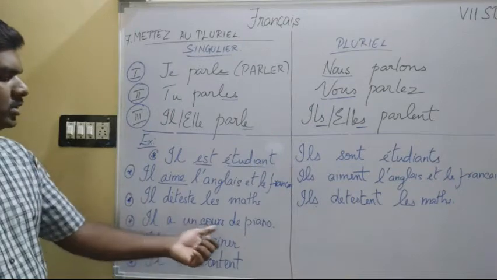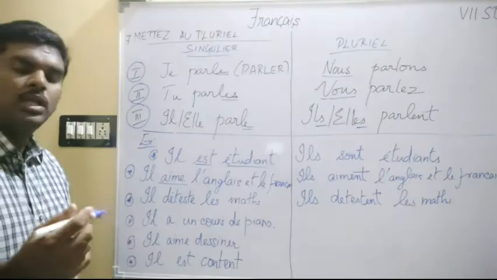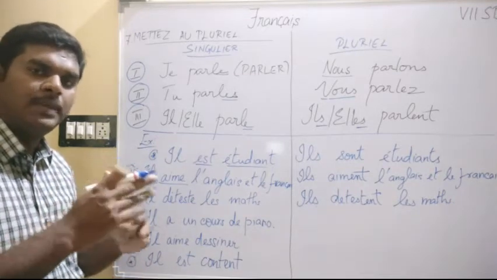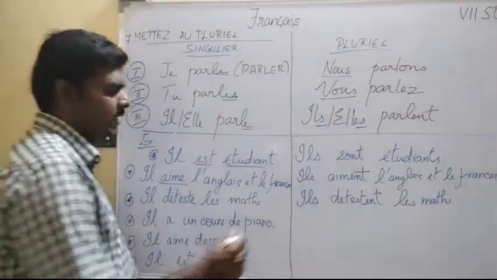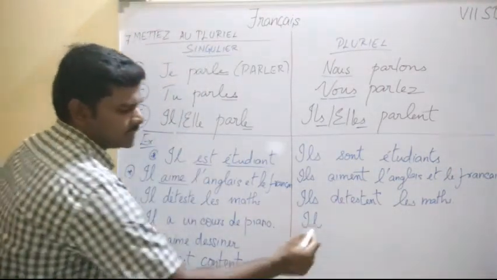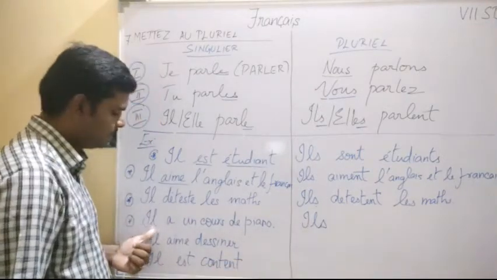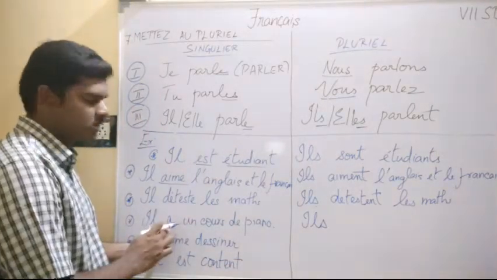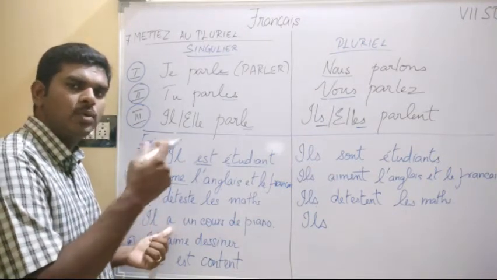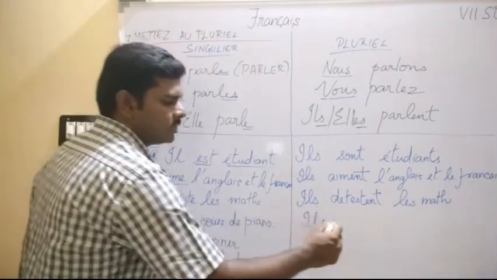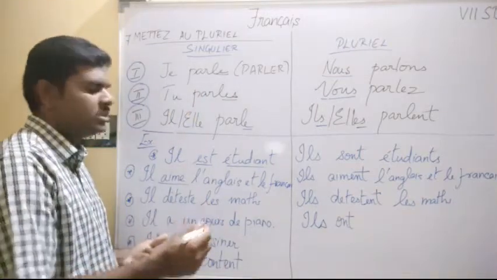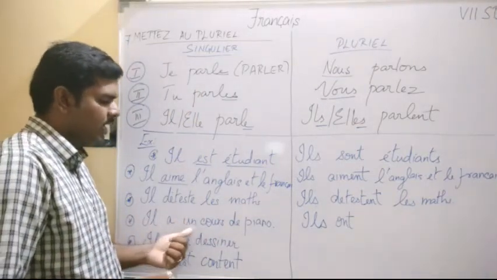Il a un cours de piano. So even if it is converted to plural, the piano class is one class. There are not many piano classes. So il has changed into ils. One is done. Second, it is our verb conjugation. In our verb it is a. But when I change il to ils, the pronunciation of this one will be ont. Conjugation as well as the pronunciation. Ils ont un cours de piano.